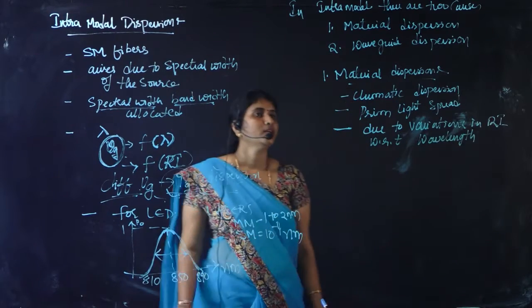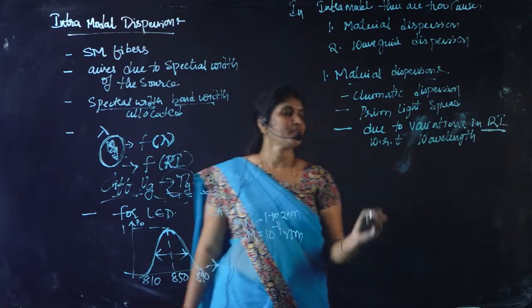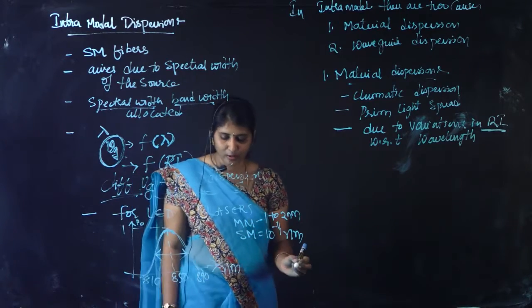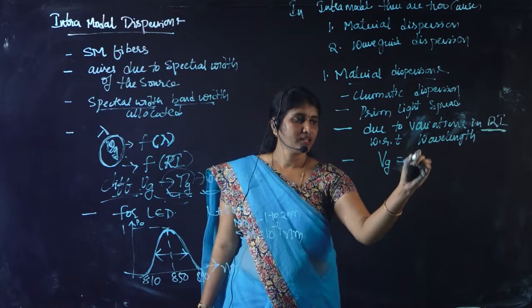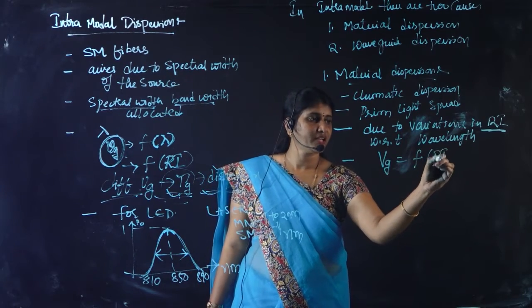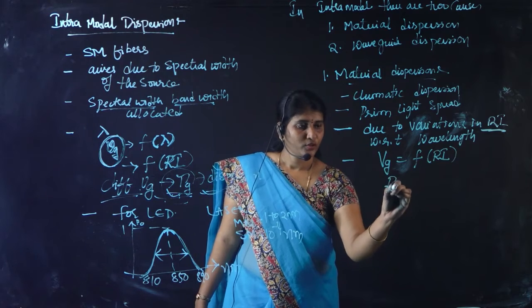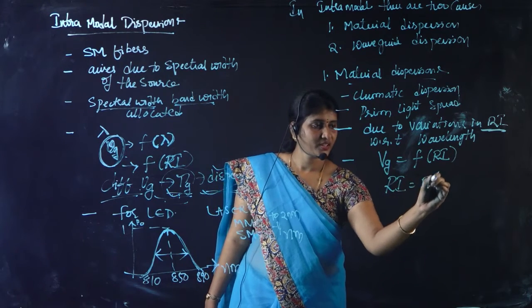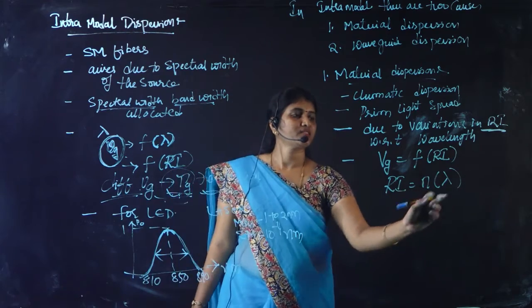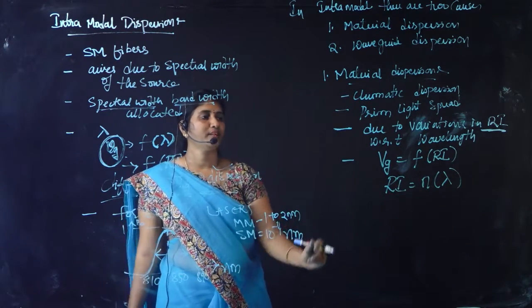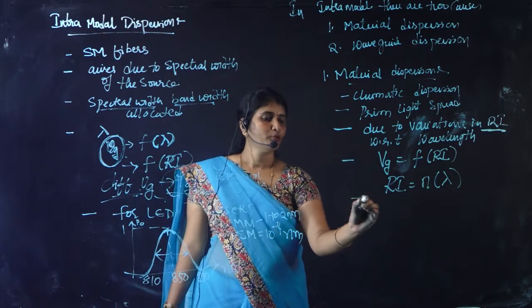Material dispersion is mainly caused by refractive index variations with respect to the wavelength. That means the group velocity is a function of refractive index and in turn it is a function of wavelength. So this refractive index is defined as n of lambda, where the refractive index is a function of wavelength and hence it influences the group velocity, which leads to delay spread.